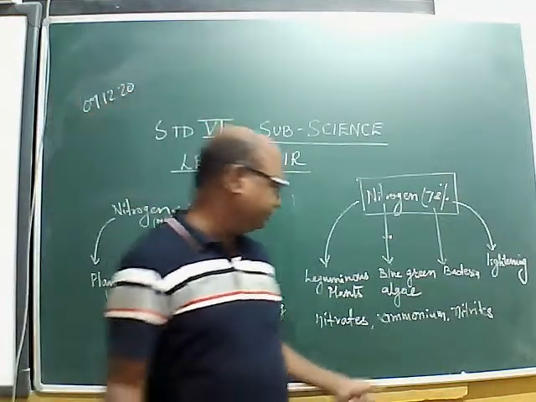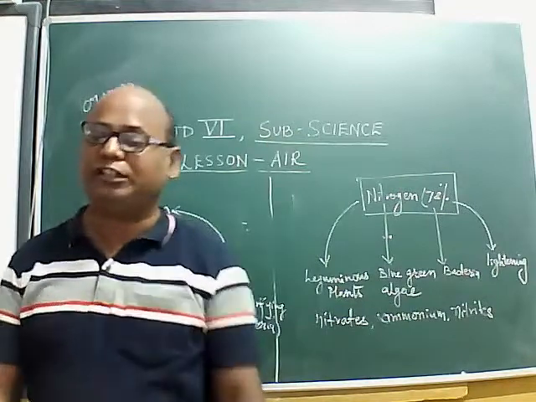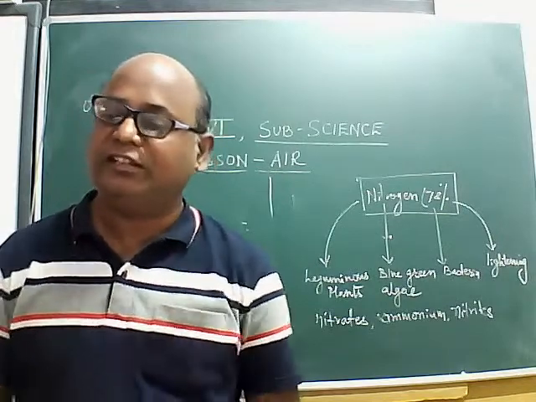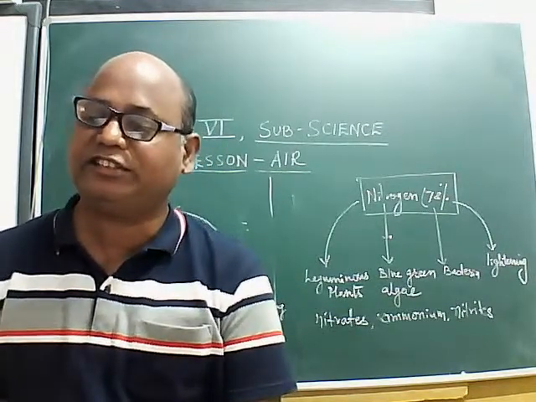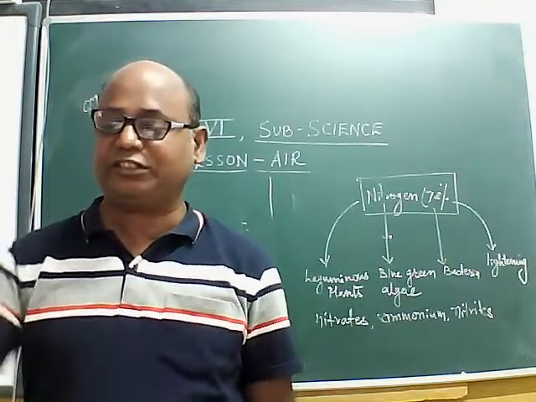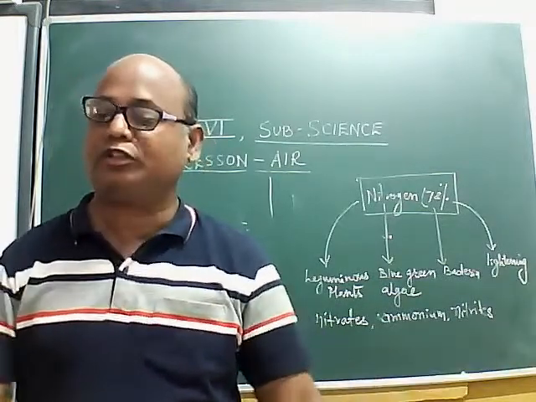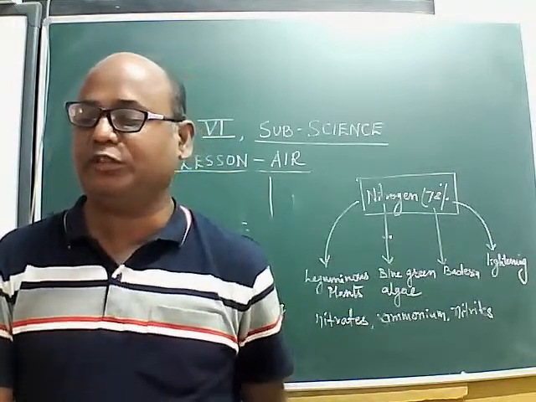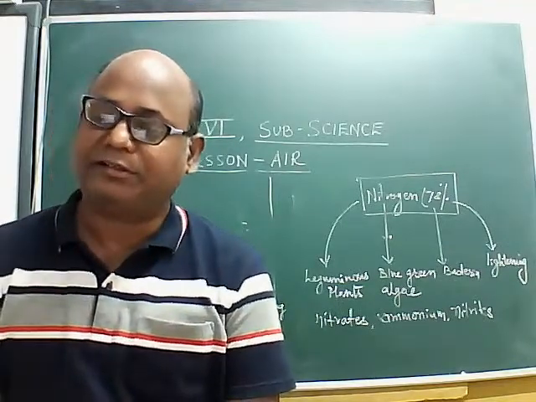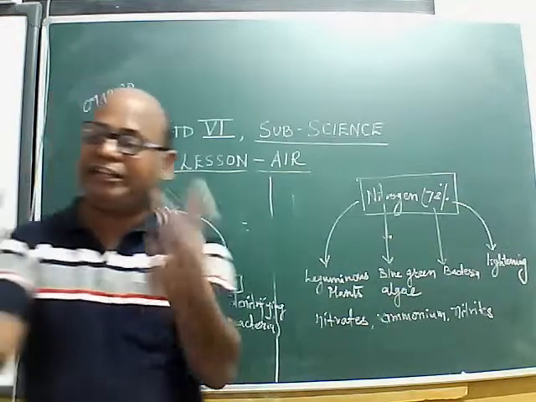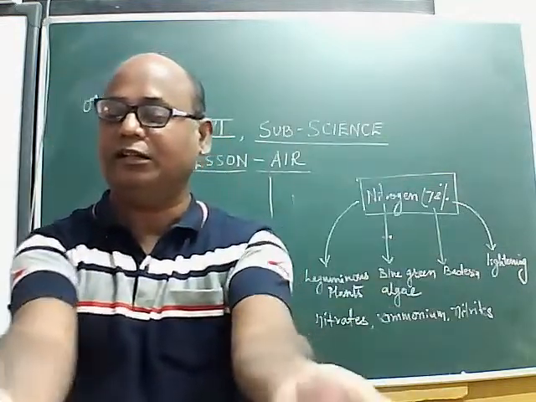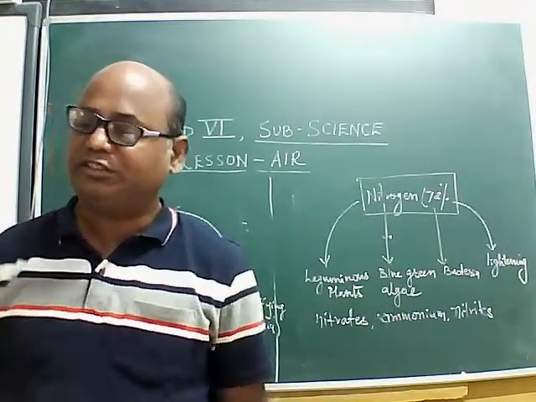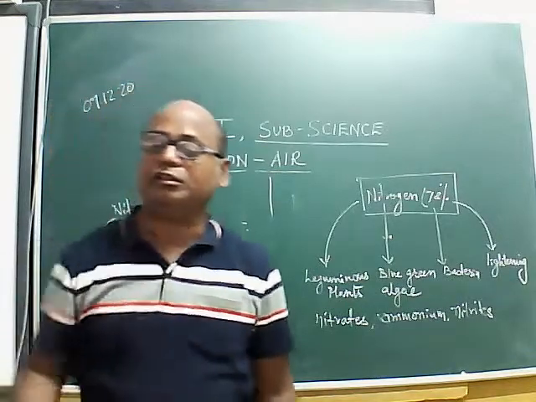And during lightning, nitrogen reacts with oxygen to form nitrogen oxide, and this nitrogen oxide reacts with water to form nitric acid and nitrous oxide. And this falls down on the soil, seeps into the soil, and reacts with the water to form nitrates and ammonium salt, which is used by the plant. So we are eating plants, so we are getting nitrogen from the plants. We are not directly using it from the atmosphere, isn't it? So this is how it is going in the living world.